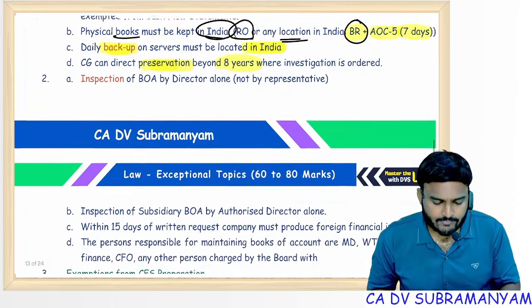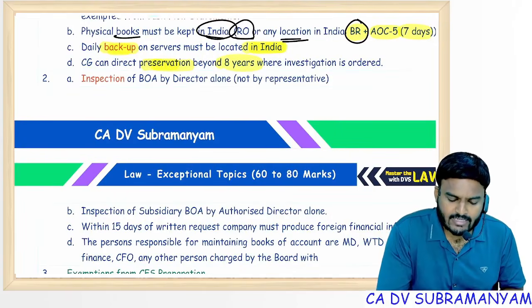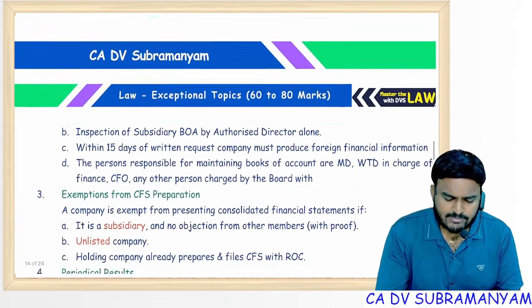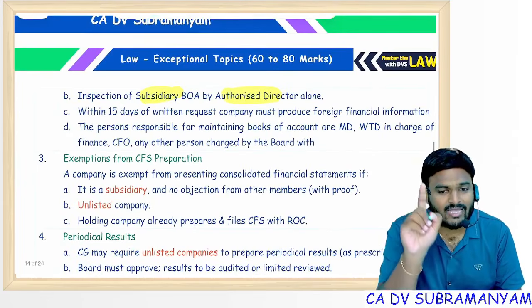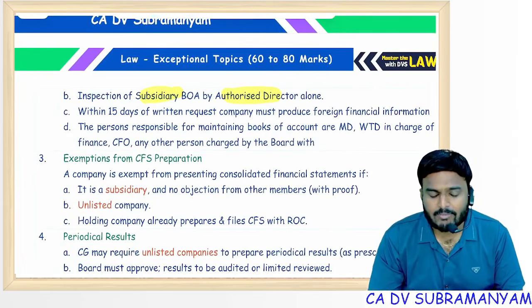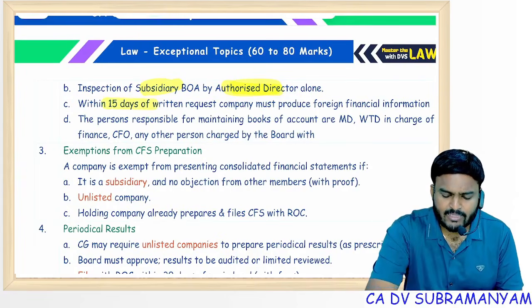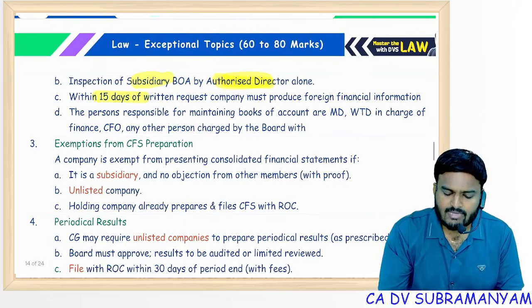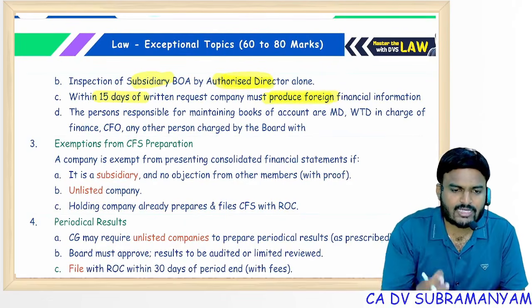Inspection of books of accounts is allowed only by the director. Any director, executive or non-executive, it does not matter. But subsidiary records can be inspected only by an authorized director, not by a representative. Within 15 days of written request, the company must provide foreign financial information. If the company has foreign branches and a director wants foreign financial information, then the company must produce that information within 15 days of written request.